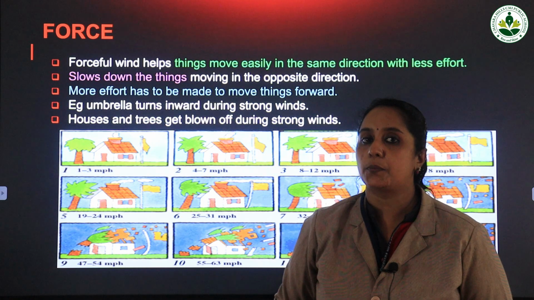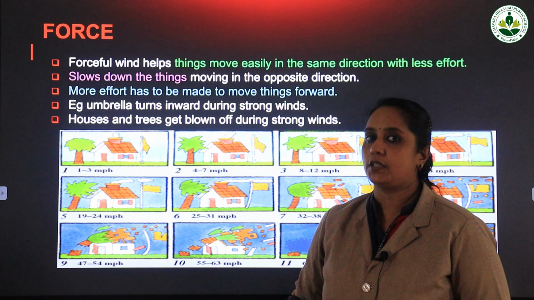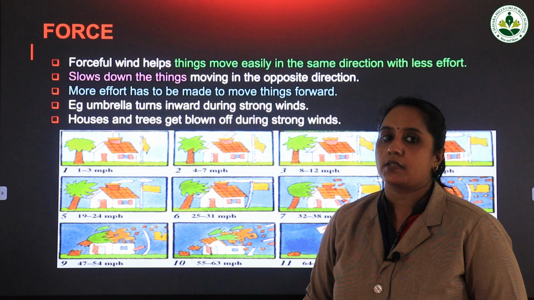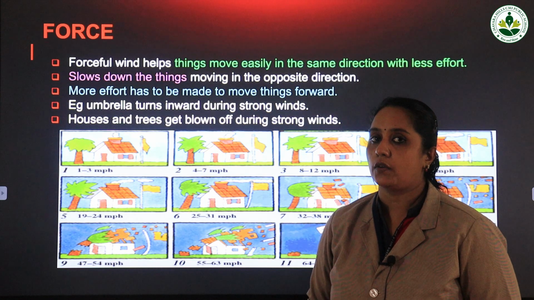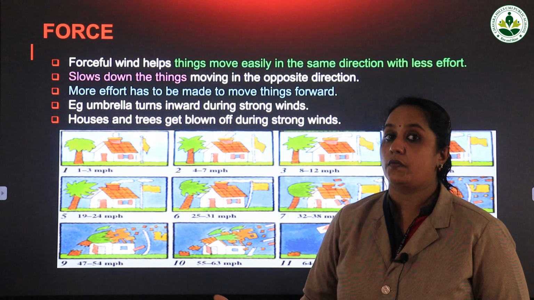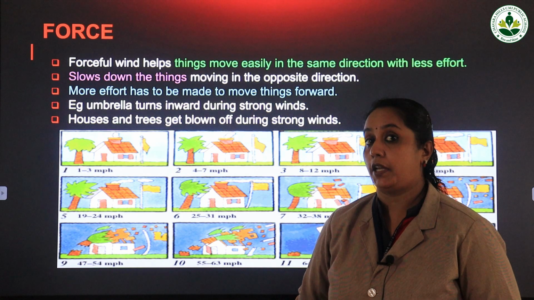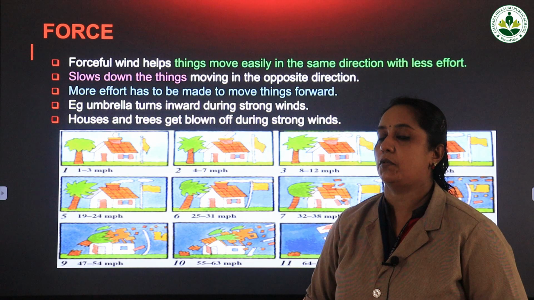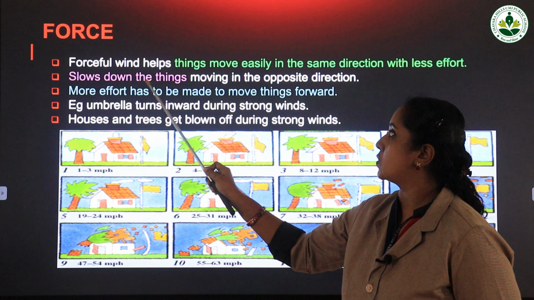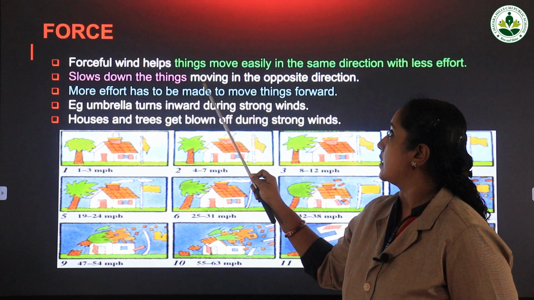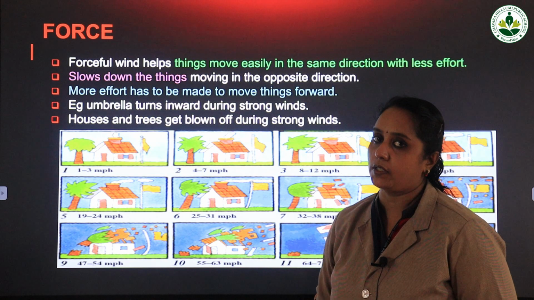Now let us see the third property of wind, that is force. I already told you that in some cases when the wind is having high speed, a lot of destruction can occur. So this wind is moving in a direction, it has got high speed and it has got greater force. Such forceful wind helps things move easily in the same direction with less effort.